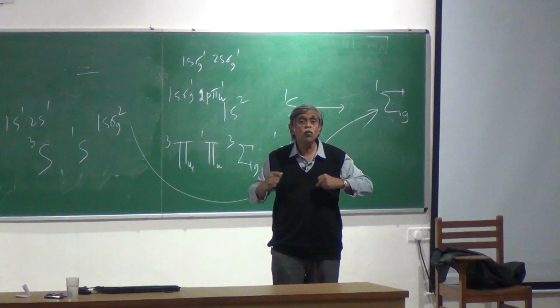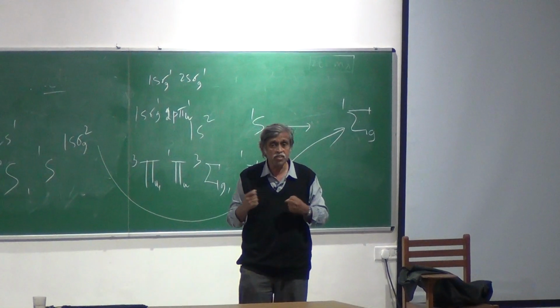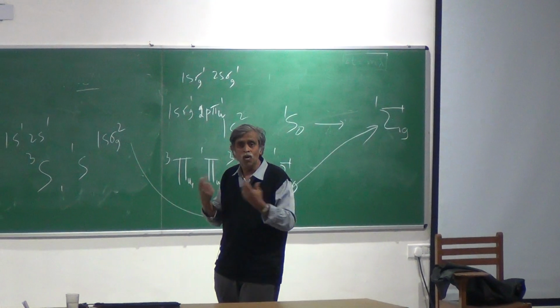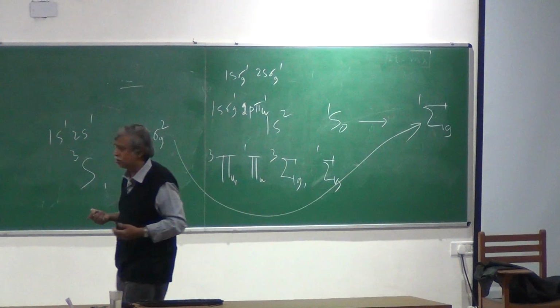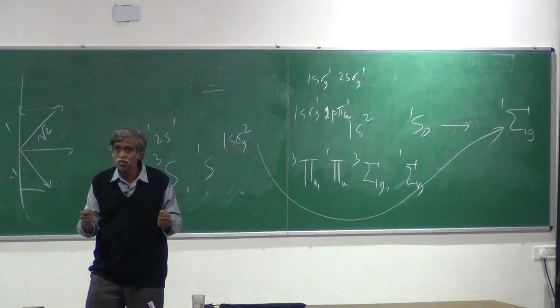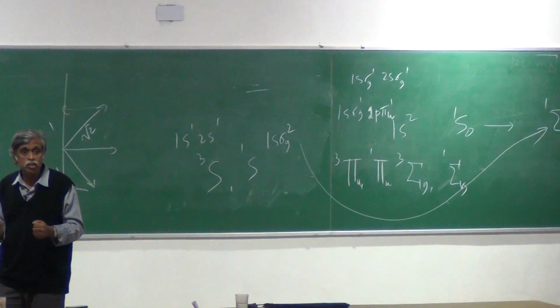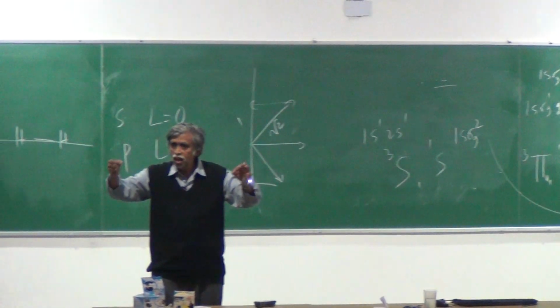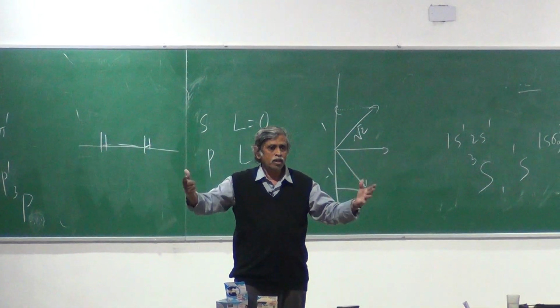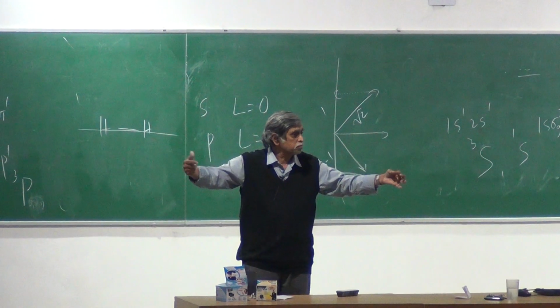For atoms, you impose a reference direction by putting a magnetic field or electric field over them. In the case of molecules, particularly diatomic molecules, it's straightforward. The axis actually serves as your reference field, reference direction.